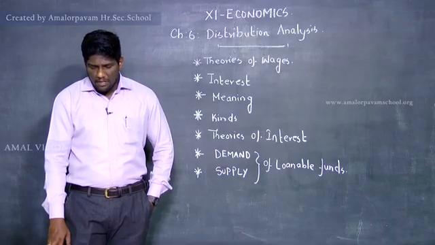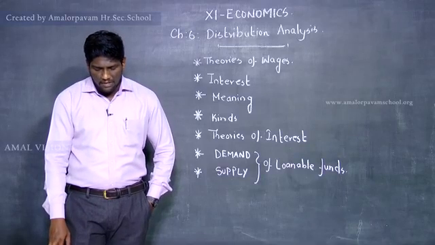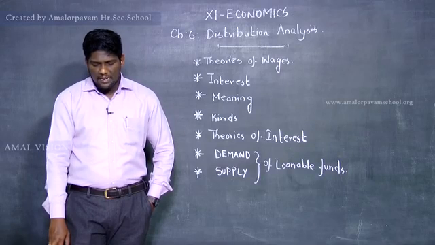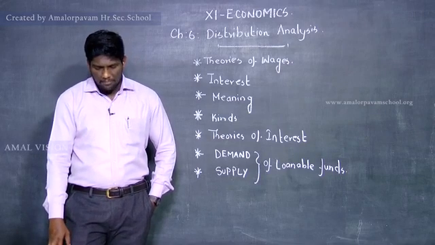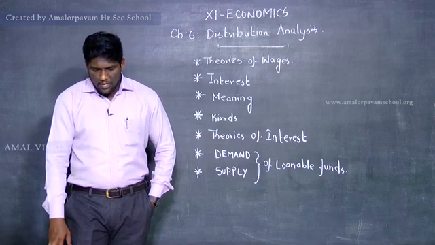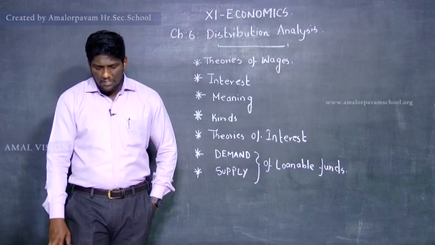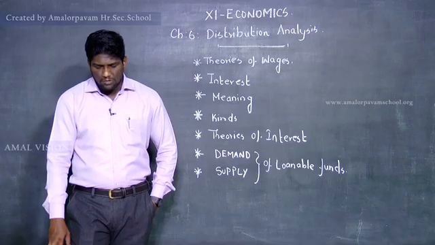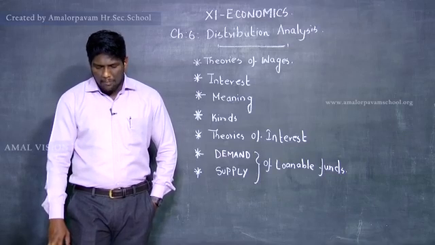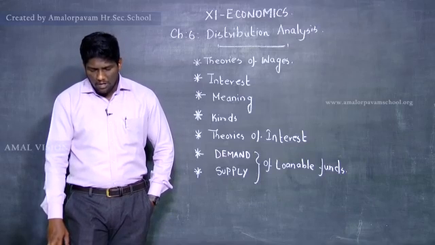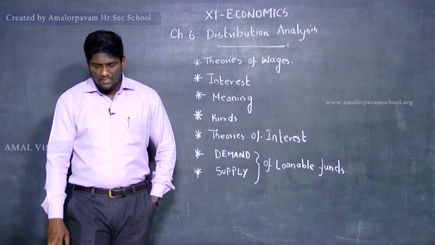Then bank credit. The bank credit is another source of loanable fund. Commercial banks create credit and supply loanable fund to the investors. So it was given by the banker. Then dishoarding. Dishoarding means bringing out the hoarded money into use, and thus it constitutes a source of supply of loanable fund.